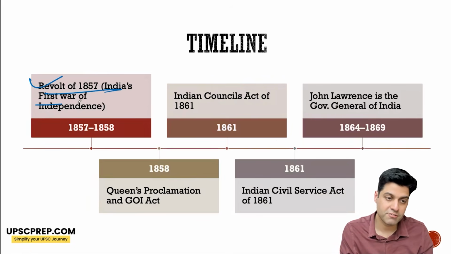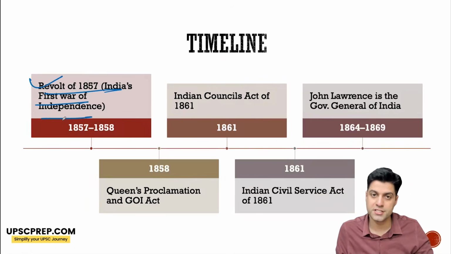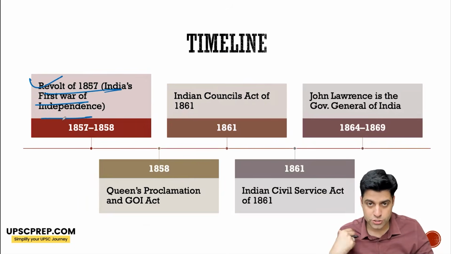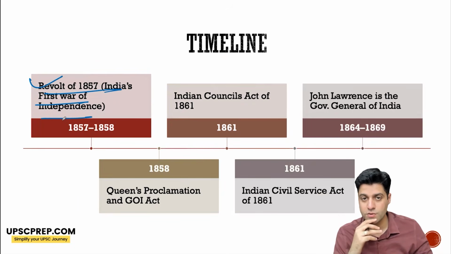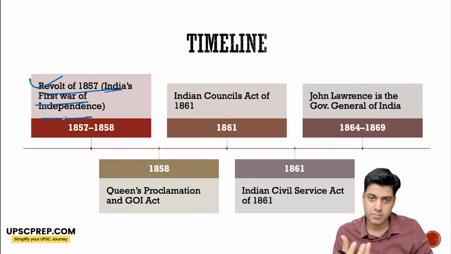Revolt of 1857, often known as India's first war of independence, happened between 1857 and 58. The revolt spread across, particularly, the Ganga, Yamuna, Doab region. Kanpur, Lucknow, Bareilly, Delhi, Bihar, Faizabad became the important centers of revolt. Jhansi, okay, and eventually it was suppressed in 1858 by the British.